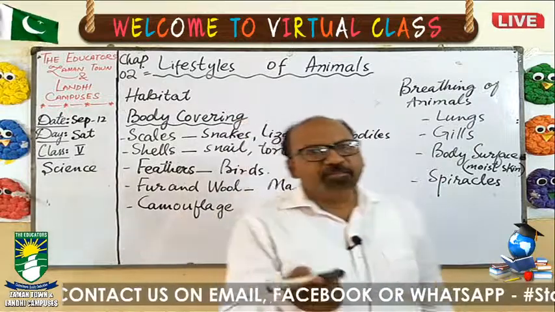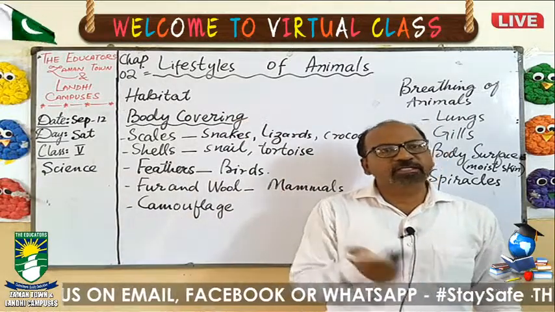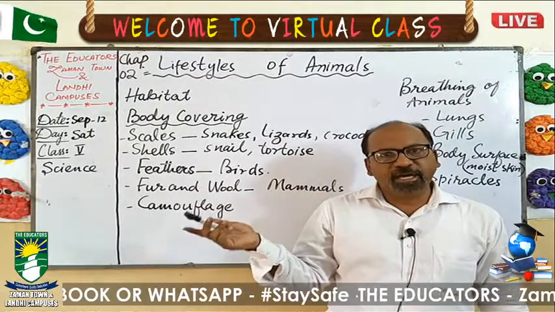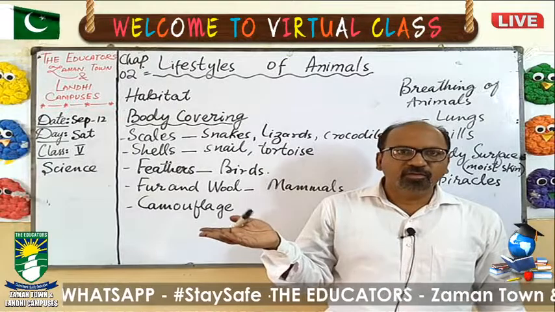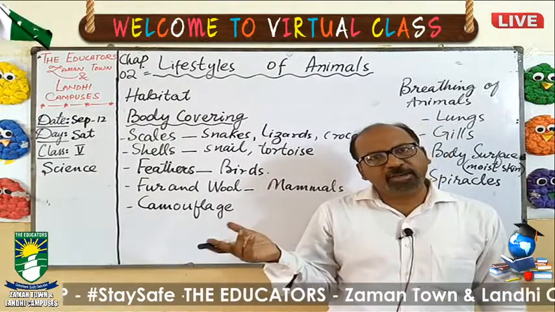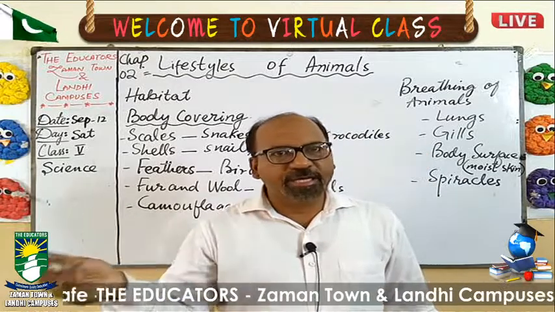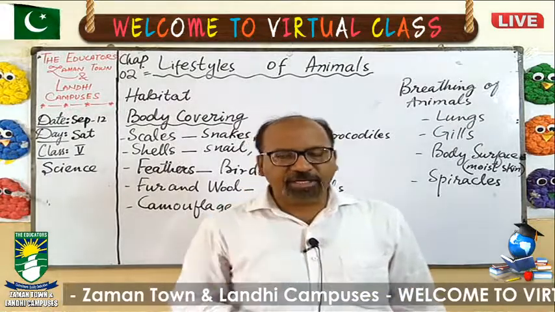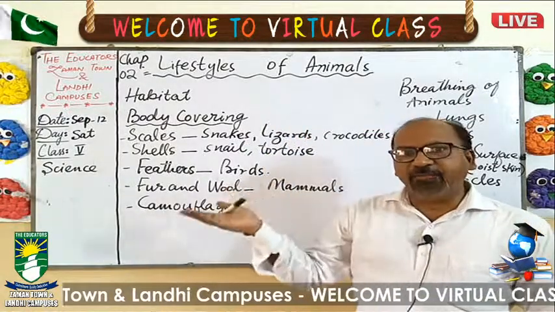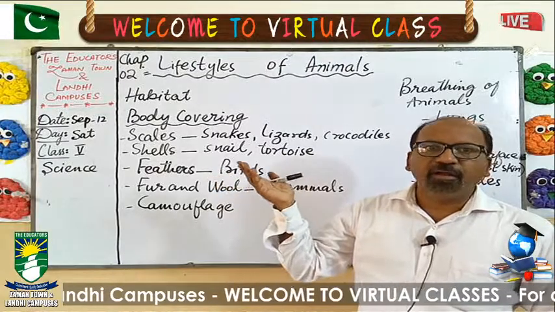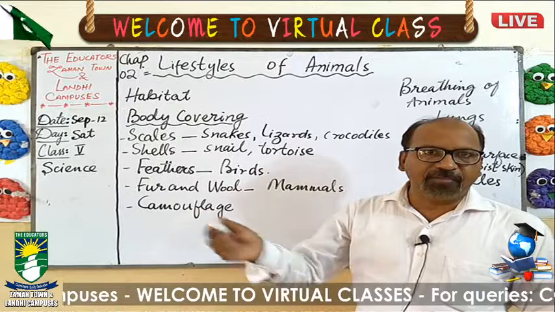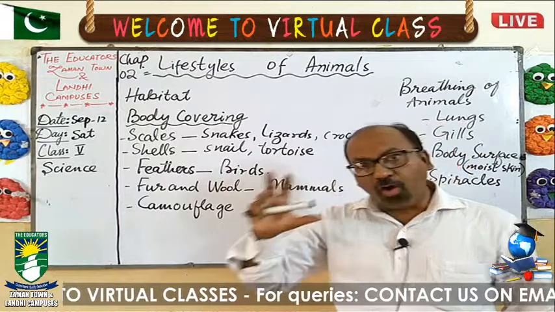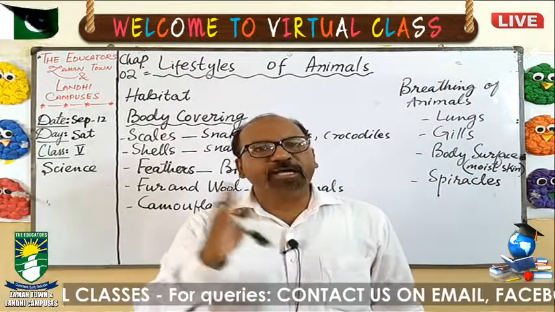Some animals live in the desert, so the desert is their habitat. Some live in forests, so the forest is their habitat. Some live in water, so water is their habitat, like a river, a sea, an ocean, a pond, it can be a small ditch as well. A tree can be a habitat of any animal. Soil can be the habitat of insects. A plant can be the habitat, a rotting log can be the habitat. So these are different habitats.